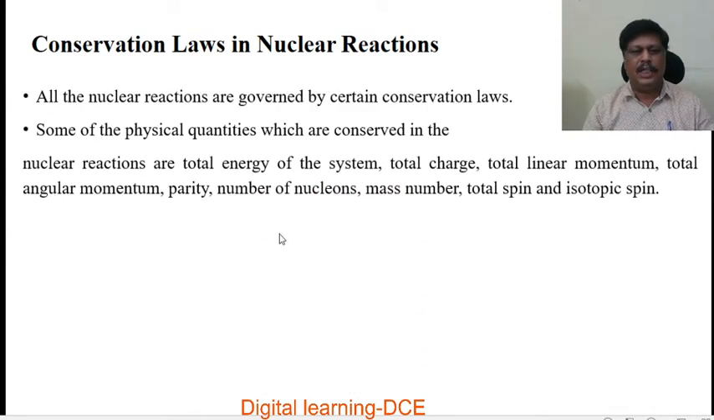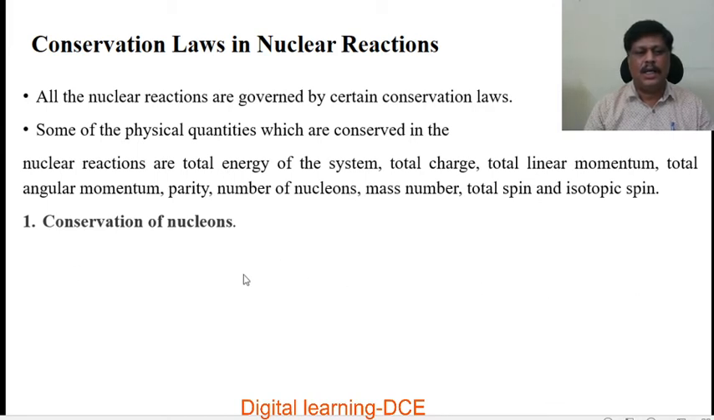Next, we will study in detail the conservation laws in nuclear reactions. All nuclear reactions are governed by certain conservation laws. Some of the physical quantities which are conserved in nuclear reactions are total energy of the system, total charge, total linear momentum, total angular momentum, parity, number of nucleons, mass number, total spin and isotopic spin, etc. All these quantities are conserved in nuclear reactions. We will study them one by one.